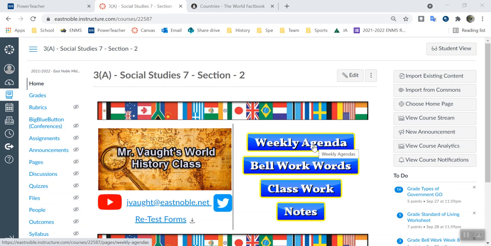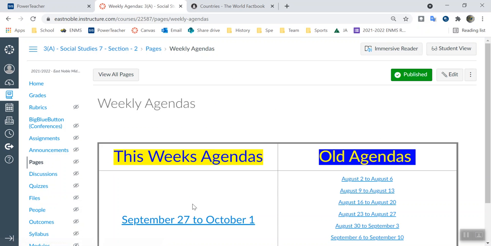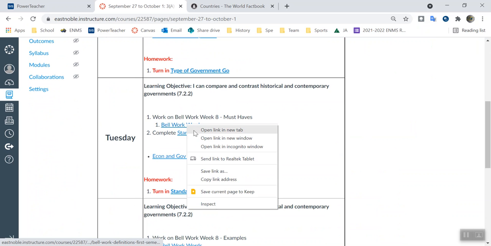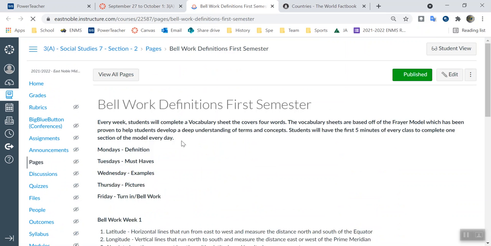What we're doing today. So let's go ahead and go to the weekly agenda and see what we're doing today. We can scroll down to Tuesday. We've got the Bellwork, must-haves. So let's look at the Bellworks and make sure we understand the words.